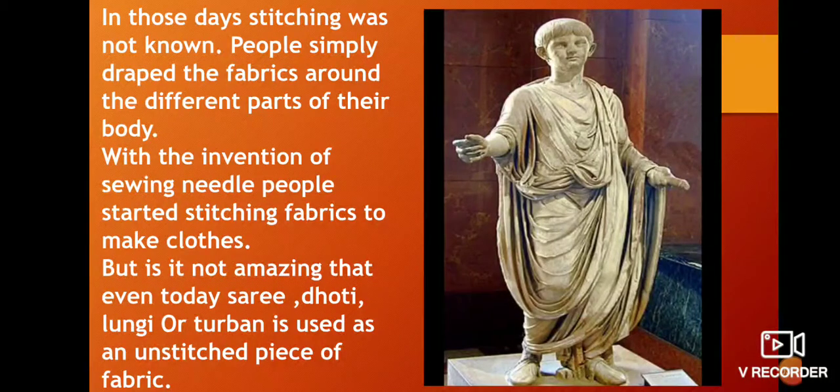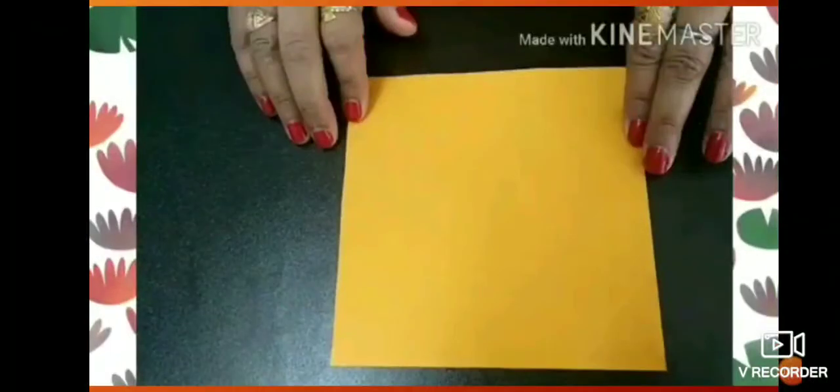With the invention of the sewing needle, people started stitching fabrics to make clothes. But is it not amazing that even today, sari, dhoti, lungi or turban is used as an unstitched piece of fabric? That's a follow-up activity for today. You can make woven strips of paper. Let us try to weave some paper strips. That's Activity 5 given in your textbook.